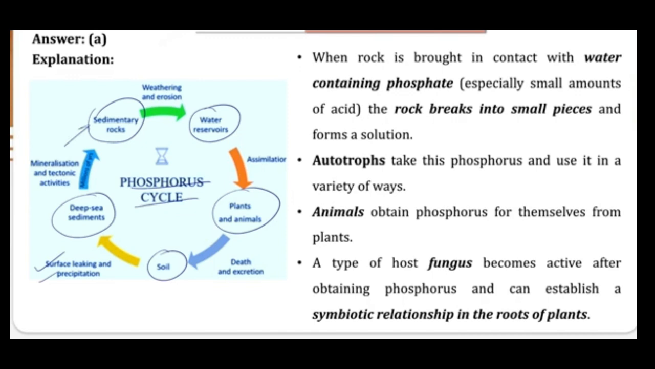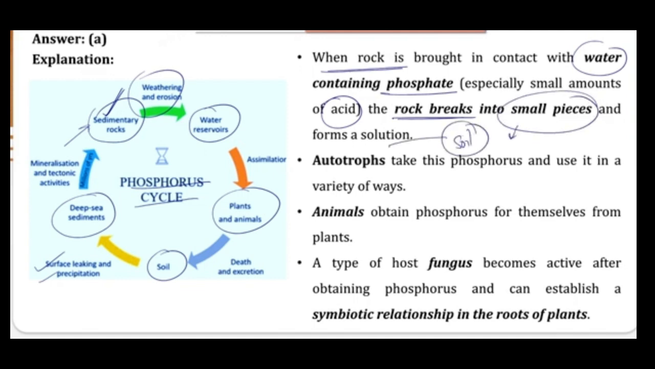Now, when we are talking about this particular step wherein there is a sedimentary rock which will weather, how will that happen? When a rock is brought into contact with water which contains phosphate, or especially some kind of acid, there will be corrosion, and rocks will start breaking into small pieces, or you can say there will be disintegration of rock. Ultimately, these small pieces are nothing but the soil.